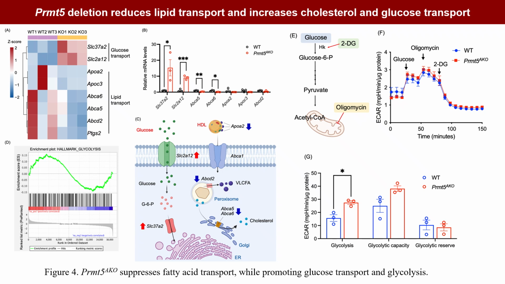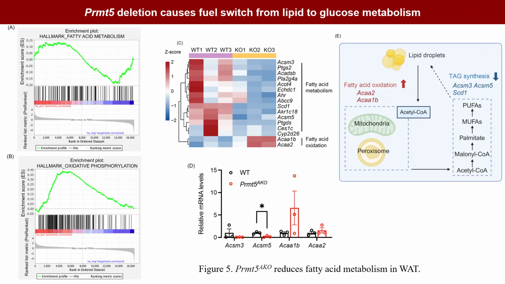We next analyzed how PRMT5 knockout affects glucose transport. Using gene set enrichment assay, we identified glycolysis in the upregulated pathways. We also measured the glycolysis rate and found that extracellular acidification rate associated with glycolysis was significantly higher in knockout mice. Based on functional analysis, fatty acid metabolism pathway was significantly downregulated in PRMT5 knockout mice.